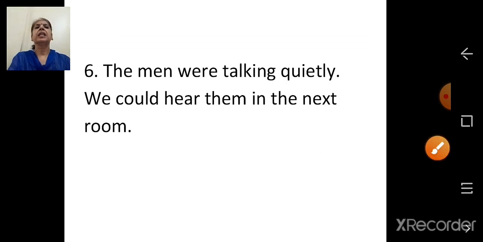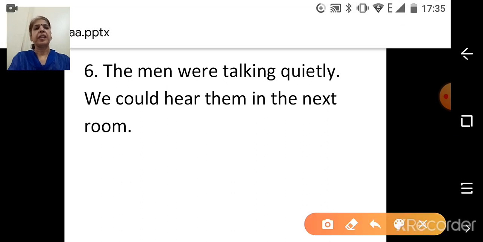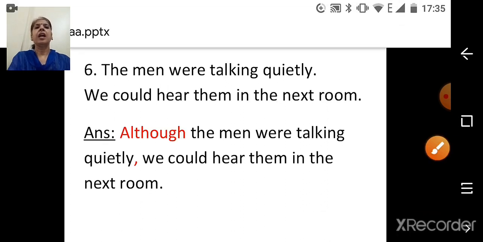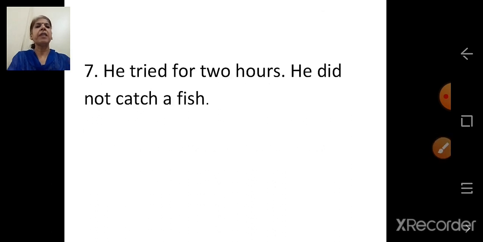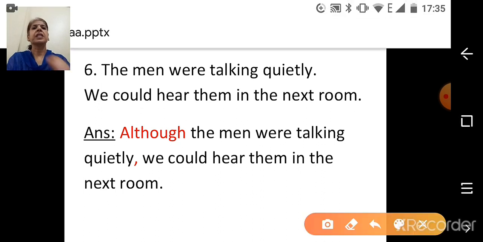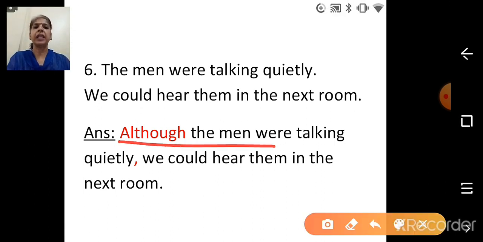Next. The men were talking quietly. We could hear them in the next room. So answer is, although the men were talking quietly, we could hear them in the next room.